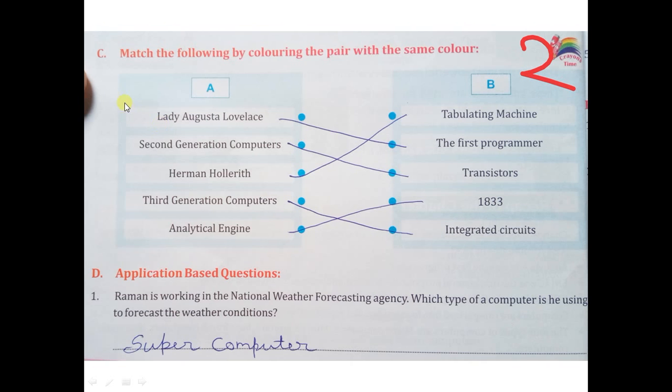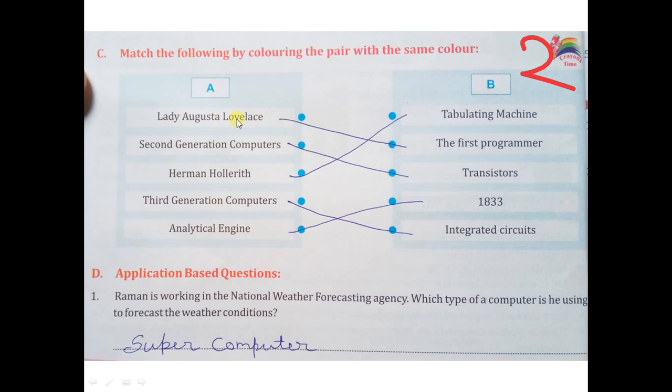Now the question number C. Here you have to match the following by coloring the pair with the same color. Students, in the fair copy you have to write either by coloring the same color with the same color, or you can write before in front of each other. Here I have done with the pen, but you have to write the answer just in front of the given question. So as here column A and column B given, so let's start.